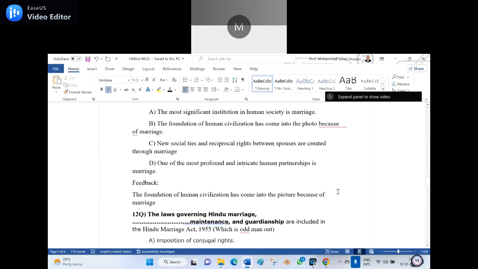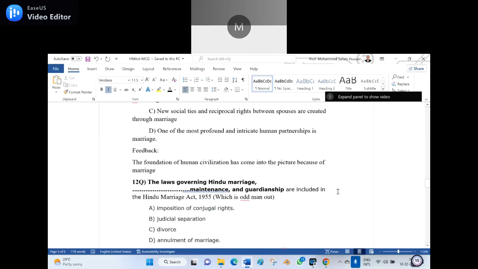12th question. The laws governing the Hindu marriage, dash, maintenance and guardianship are included in the Hindu Marriage Act 1955, and which is the odd man out, meaning not connected to it. A. Imposition of the conjugal rights. B. Judicial separation. C. Divorce. D. Annulment of marriage. Option A, sir. If I agree, option A is the right answer. What would be the right wording?